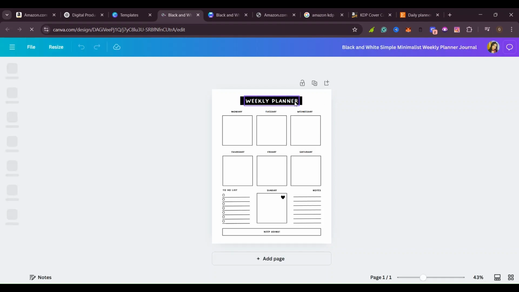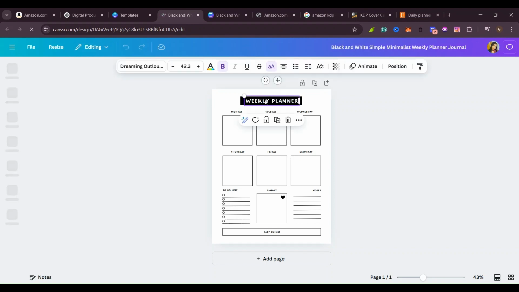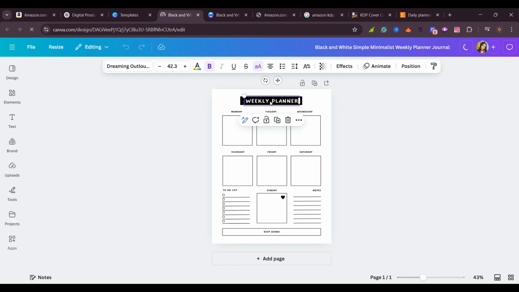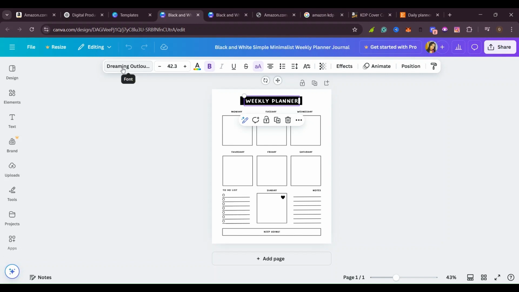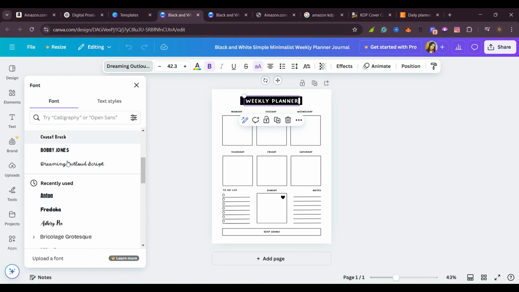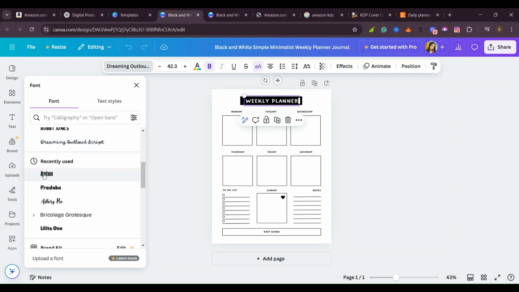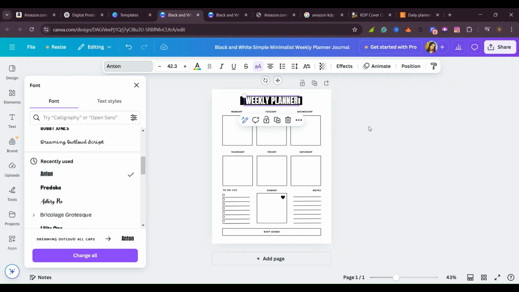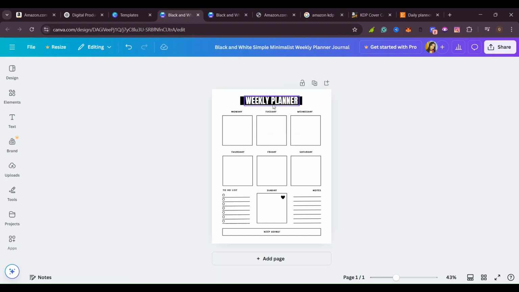But if you want to change it, for example, if I want to change this word which says weekly planner, maybe I don't like the font, then I'll come here and click where it says Dreaming Out Loud. This is the name of this font. If I want to change it, I'll click on that, and Canva will bring me fonts which are on a free version so that I can use them. We can click on that one if that's what you want. As you can see now, our font is already changed. It's bigger, but if you want, you can leave it the way it was.